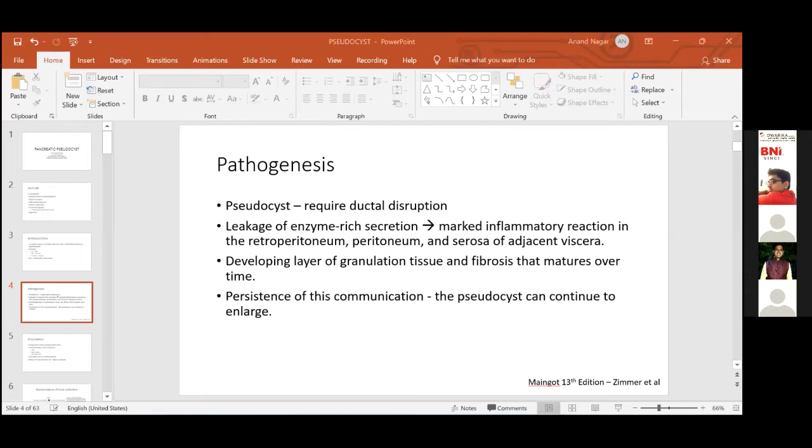Thank you. So 10 to 20% of pseudocysts get infected. That is more commonly associated with necrotizing pancreatitis. Earlier, before 2012, these were called pancreatic abscesses, and this led to a significant increase in the mortality of acute pancreatitis. Alternatively, a pseudocyst may present as bleeding, in which there is an erosion into either the GI tract